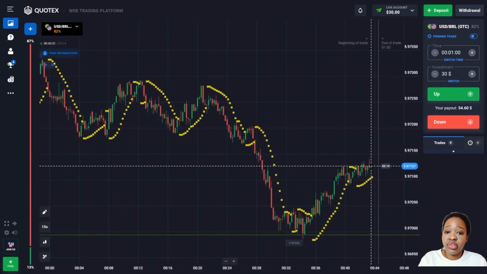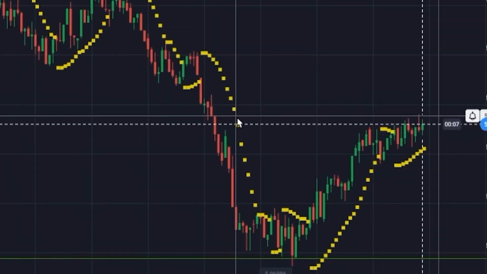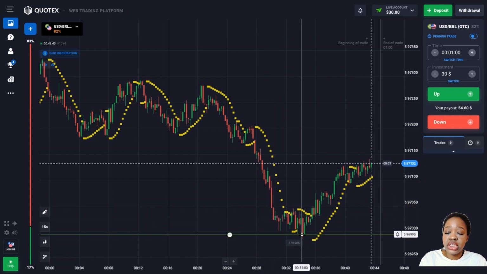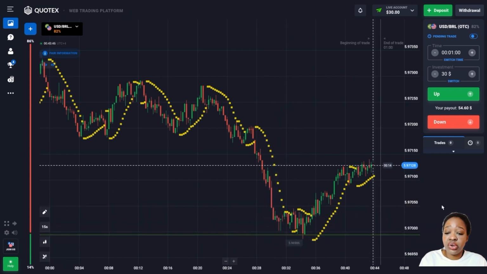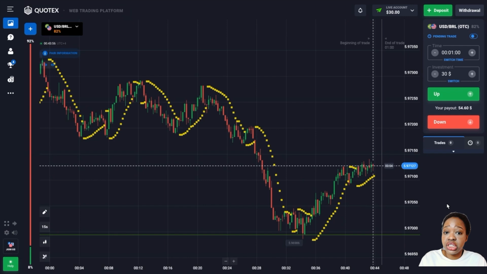On the other hand, if the dots appear above the graph, it's very important to remember that the parabolic SAR indicator itself is not an ideal instrument. Its signals always require confirmation with technical analysis, such as working with the levels and other patterns on the market before using the indicator signals, as I'm going to be doing in today's trades, in order to minimize risks and potential losses.